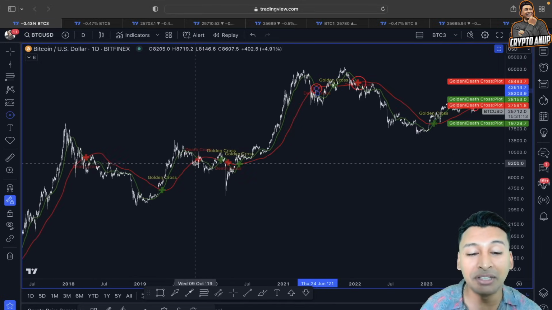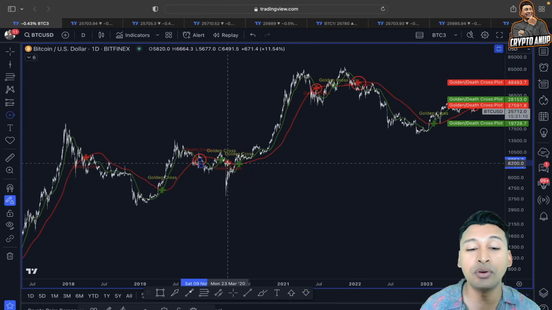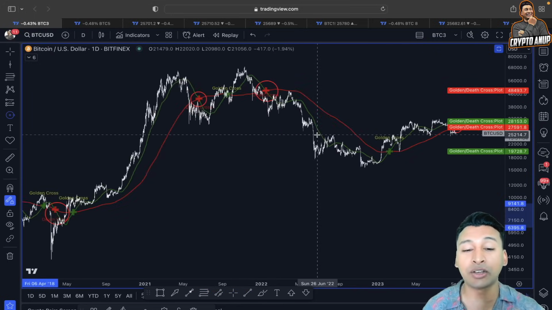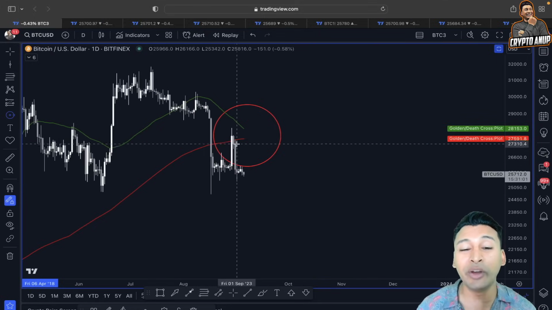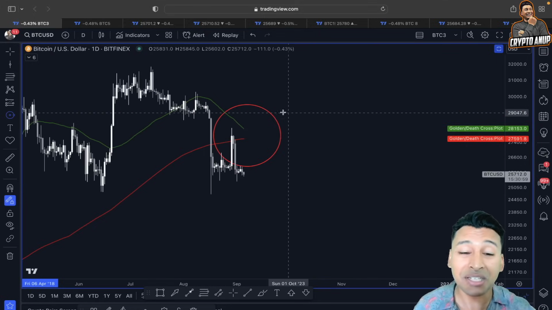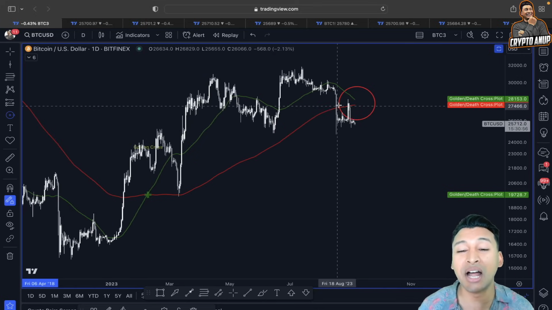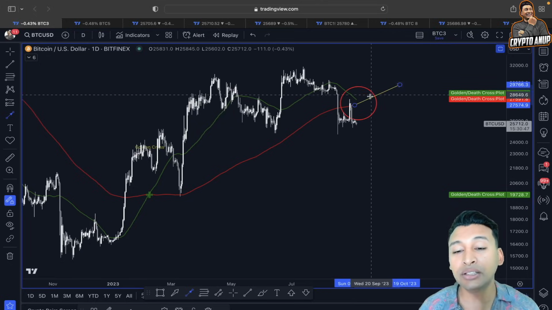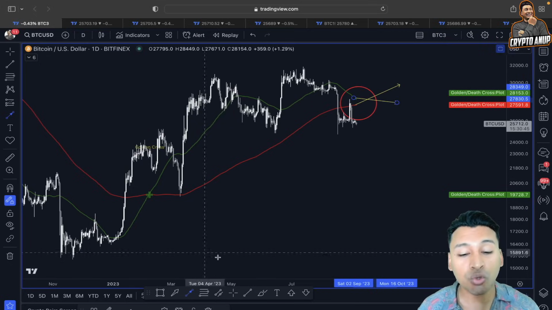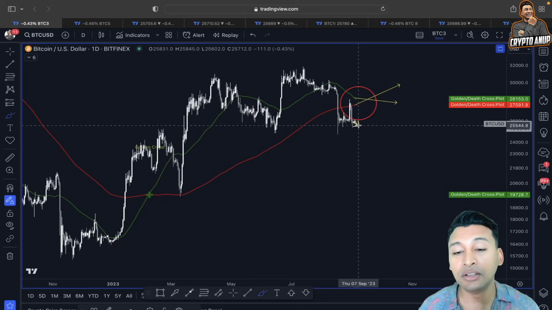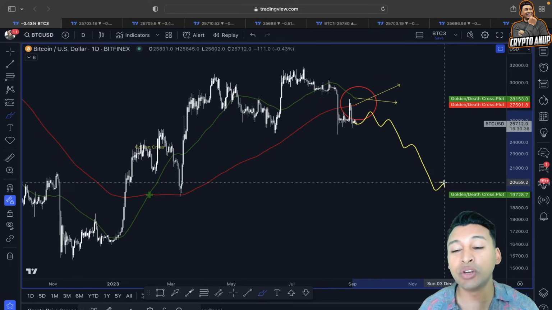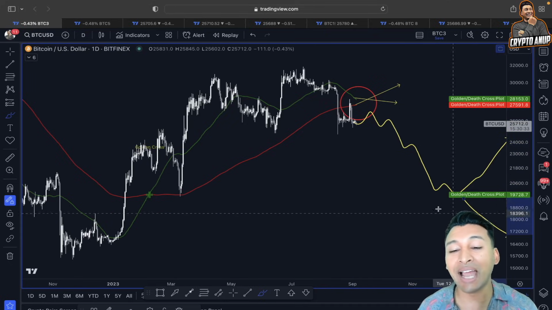And with each and every dead cross, the price of Bitcoin, even after some impulsive move, has led to a corrective move at the end. So that means the price of Bitcoin, if it's going to form another crossover where this 200 SMA crosses above the 50 SMA, then we could be forming another dead cross, which could result in another continuation like this. I mean, the price of Bitcoin after this dead cross could be showing an impulsive move here like this, and then at the end get attracted towards the 20,000 to 21,000 before deciding the actual trend duration.